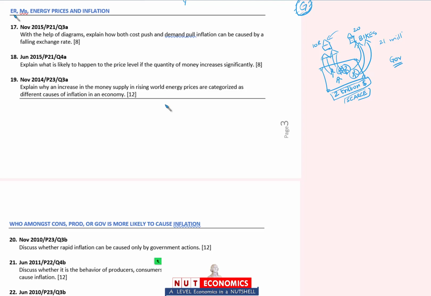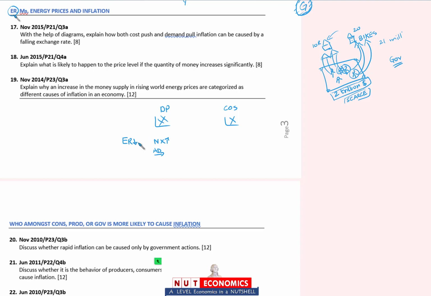Now we have covered this question already because हम फिर से यही आंसर करेंगे कि there are 2 types of inflation, demand pull and cost push inflation. We will again show the graphs of both of these inflations. और उसके बाद if the question is asking you exchange rate, तो याद रखो exchange rate when it depreciates, the net exports component of your aggregate demand increases, so that would cause demand pull inflation.